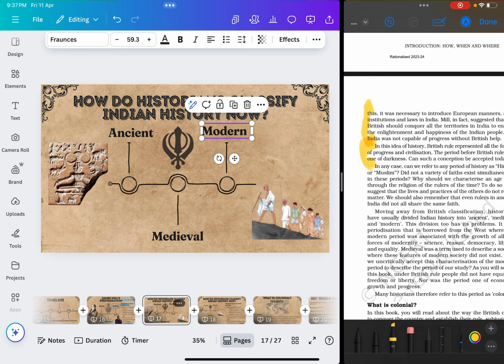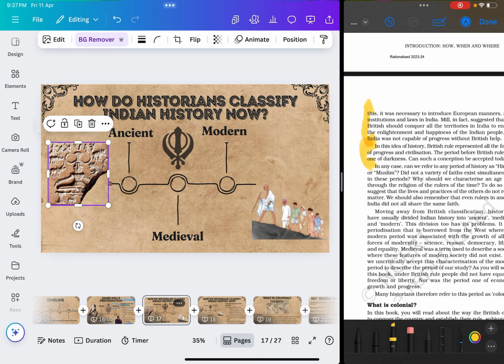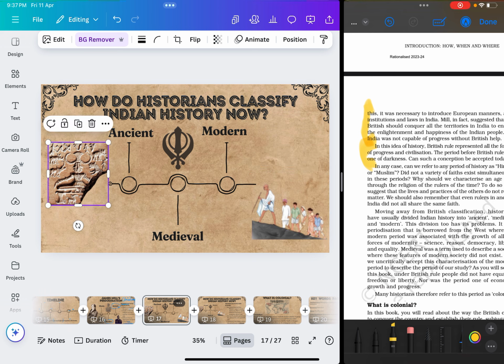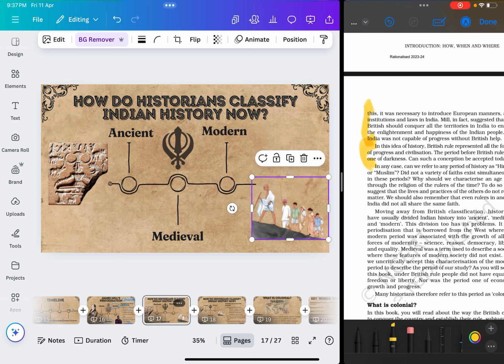And I want everybody to look at this slide and tell me if you can recognize what this is, and what this is, and what this is. What are these three images representing to you? I'm going to pause, think about it and tell me what period or where you would have seen something like that. What is this a symbol of? And who are these people and what are they doing?